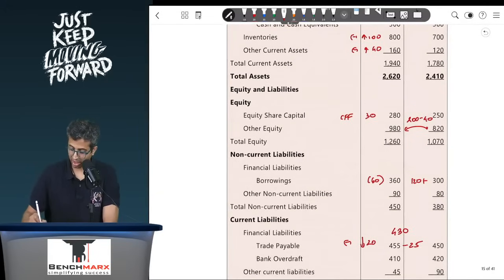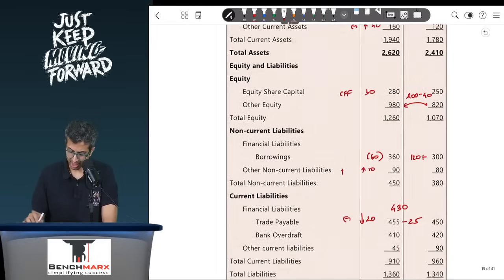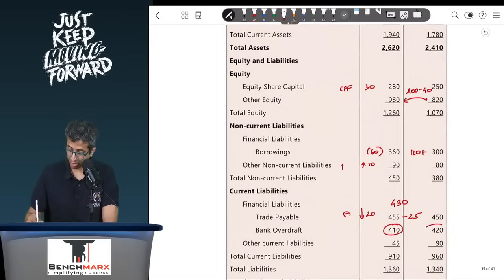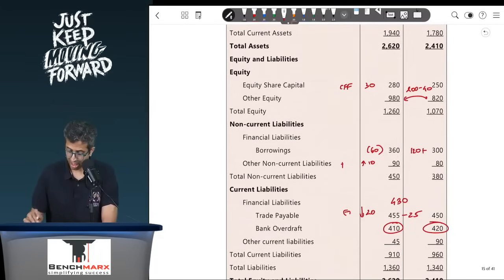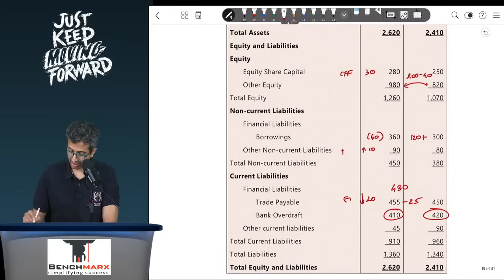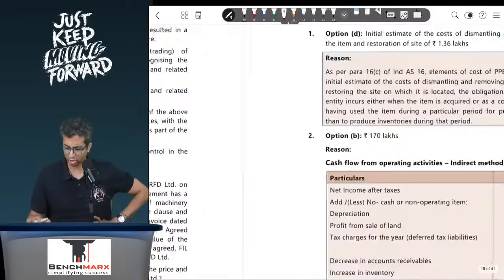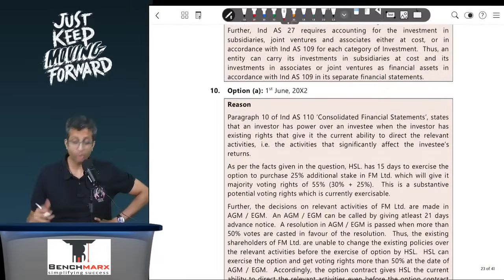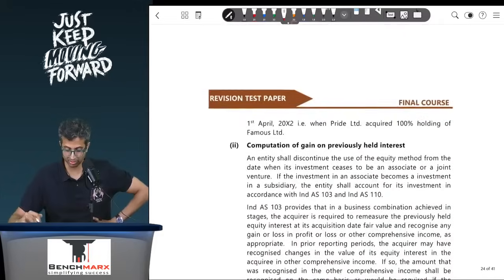Other non-current liabilities, again they are increasing by 10. If you assume they are operating in nature, like gratuity for example, then you will add. Trade payables you have discussed. Bank overdraft is usually going to go into the cash and cash equivalent calculation as a negative item. And there is other current liabilities of 90 and 45. Now what has the institute done over here? If you go to see over here, they have also added 40 rupees separately for the purpose of income tax.